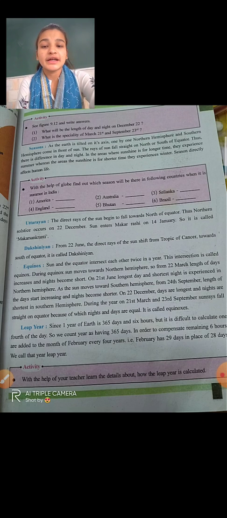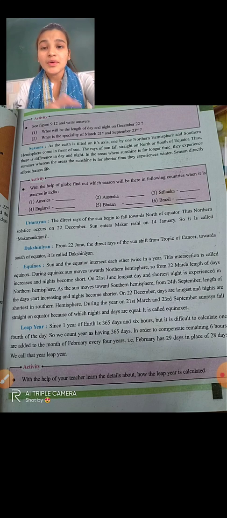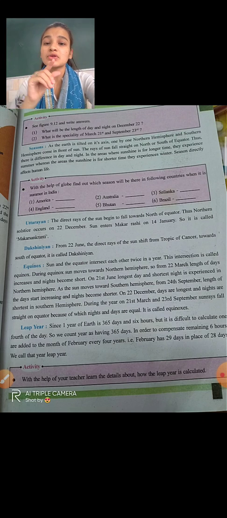Now moving to Uttarayan. The direct rays of the sun begin to fall towards the north of the equator. Thus, the northern solstice occurs on 22 December. So in Uttarayan we have seen in the figure that the direct rays of the sun are falling on the north of the equator.